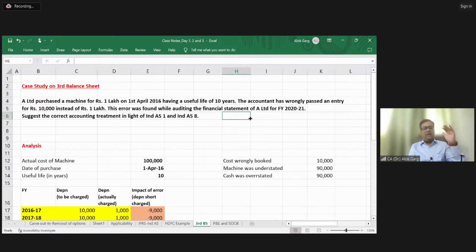So an accountant has purchased machinery for rupees 1 lakh, and he was supposed to pass an accounting entry, machine account debit to cash account 1 lakh. But he has wrongly passed an accounting entry of 10,000 instead of 1 lakh. So he has passed an accounting entry, machine account debit to cash account 10,000. And due to this, what happened? The machine was understated by